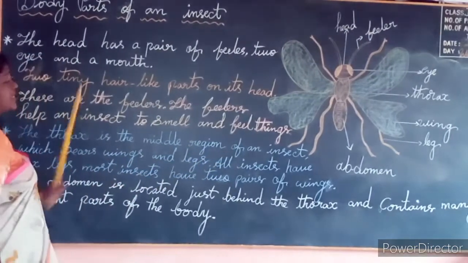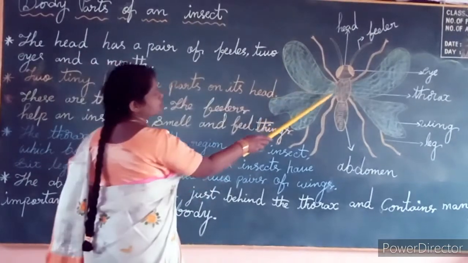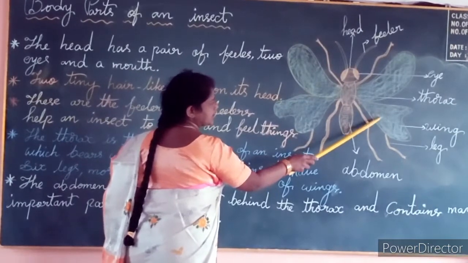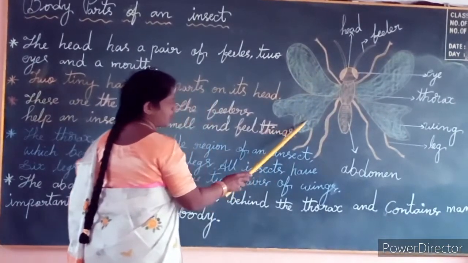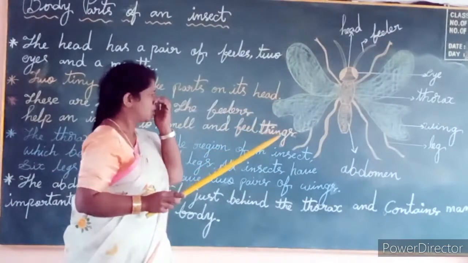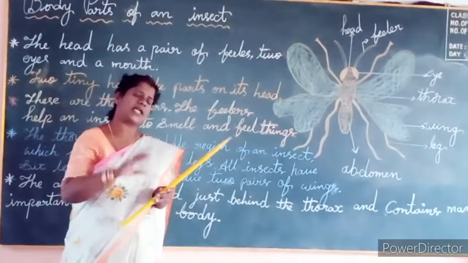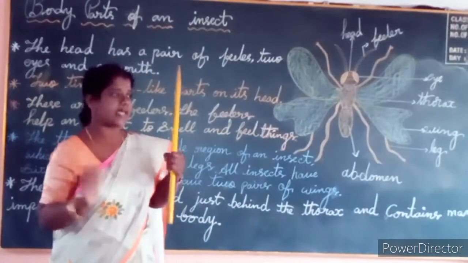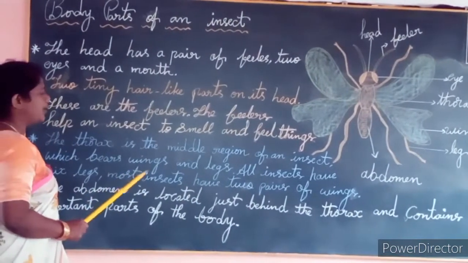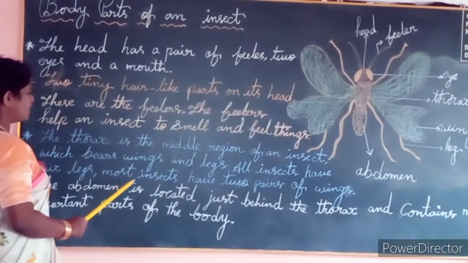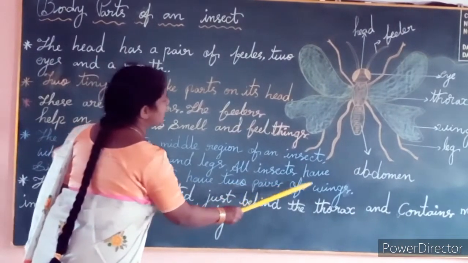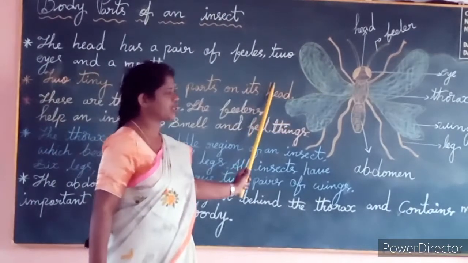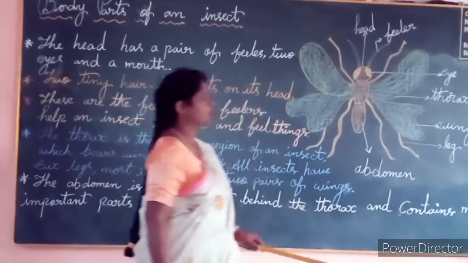All insects have 6 legs. Yes. This thorax bears the wings. And all insects, not only some types of insects, but every insect will have 6 legs. How many legs? 6 legs. 6 legs are there for an insect. And most insects have 2 pairs of wings. 2 pairs of wings. On the left side 2 and on the right side 2.